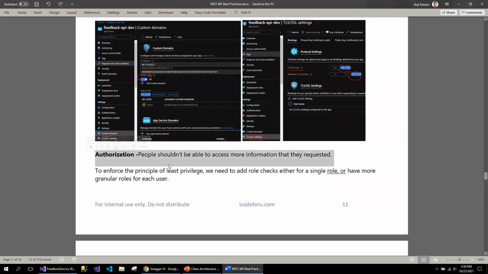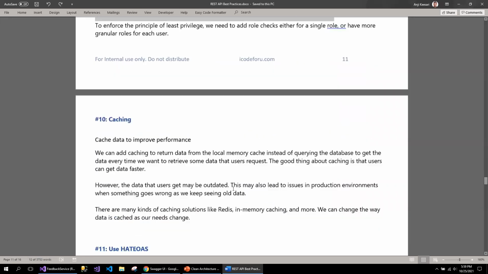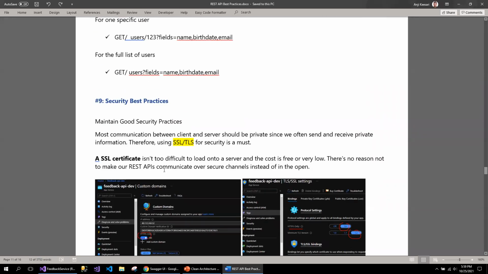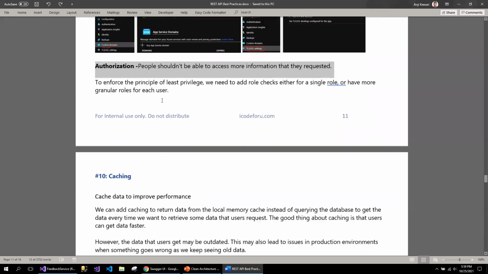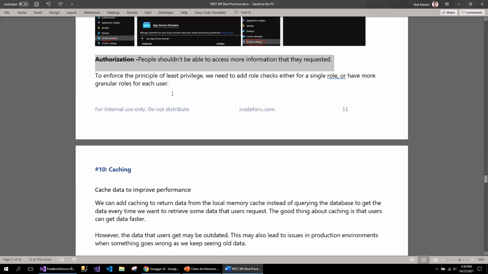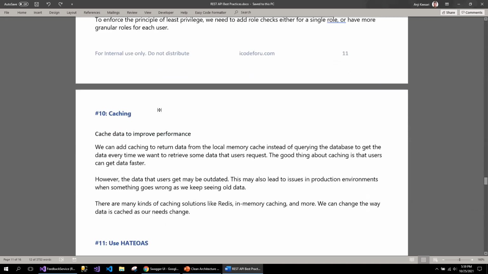And the next one: I will be talking about the authorization feature separately, adding the authorization feature, decorating with it, and applying those authorizations at the API endpoint level. So those are some of the security best practices that should be followed. I will be discussing the authorization token implementation for microservices or API endpoints. That will be one of my future videos.